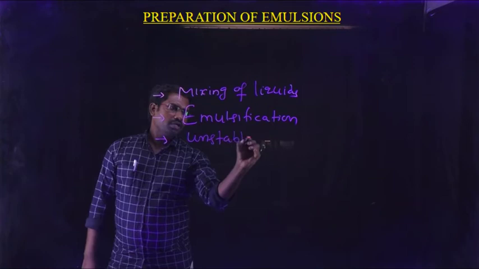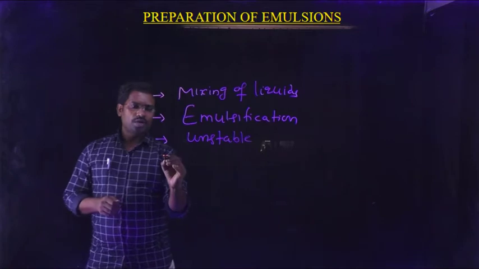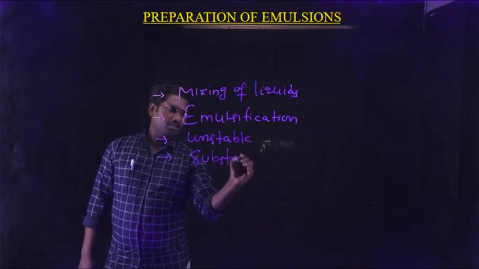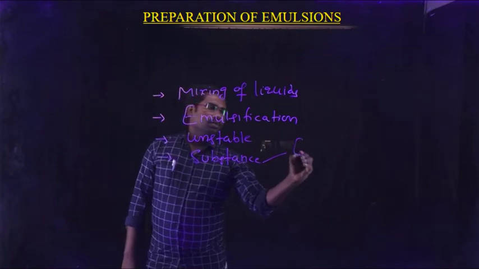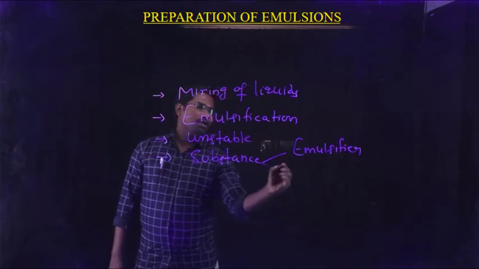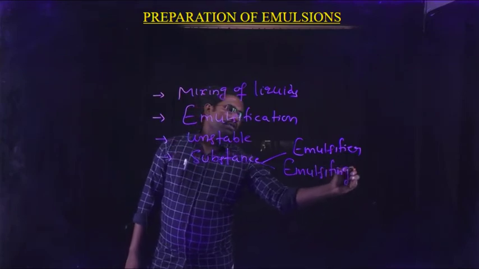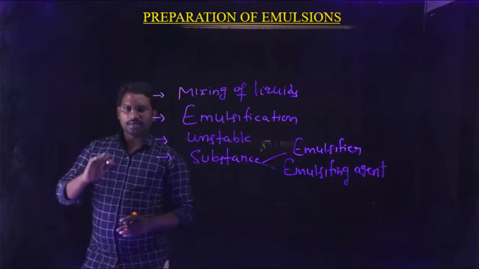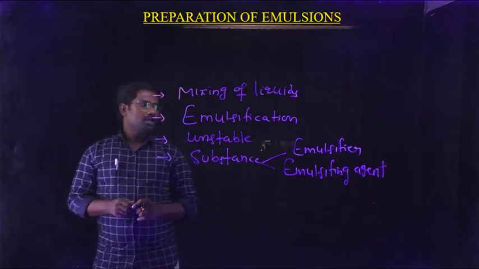Therefore, for the stabilization of the given emulsion, we add another extra substance, which is known as an emulsifier or emulsifying agent.